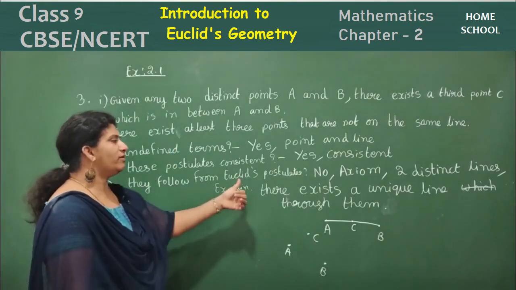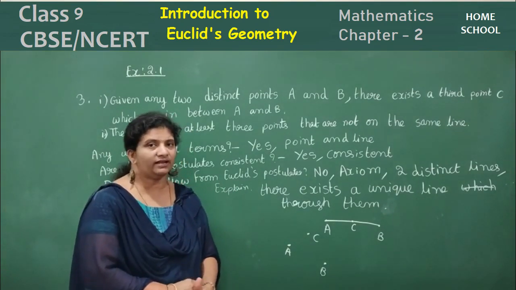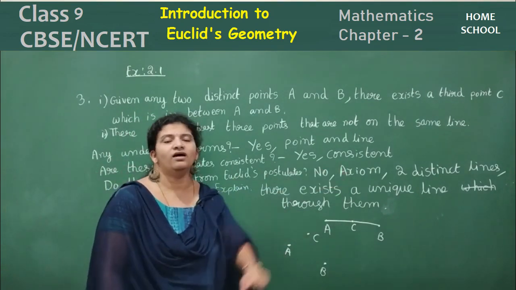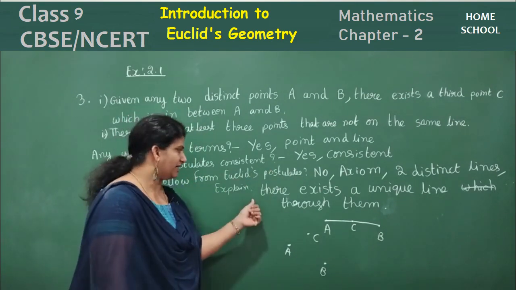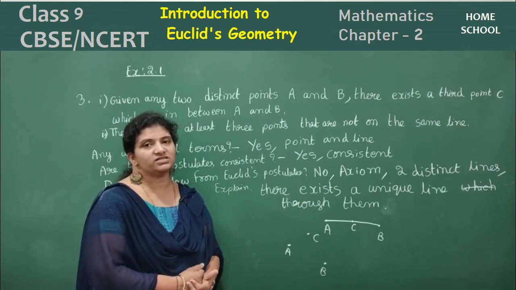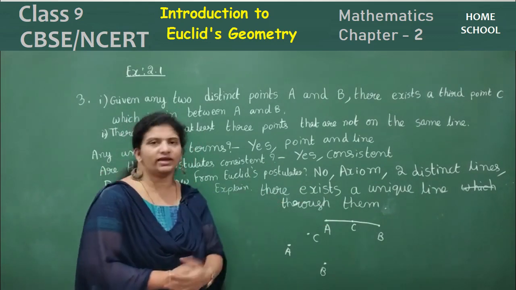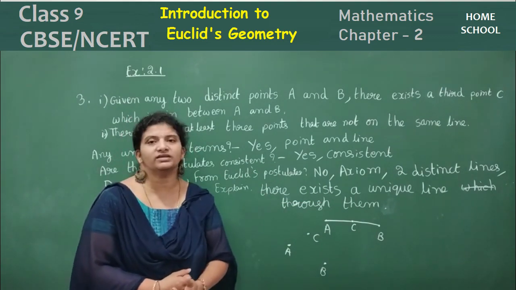Do they follow from Euclid's postulates? No. They follow from the axiom that for 2 distinct points there exists a unique line which passes through them. This is one of the axioms from Euclid's Elements.